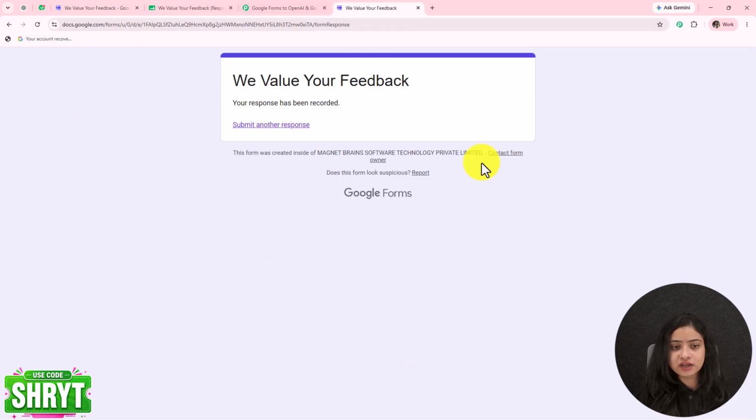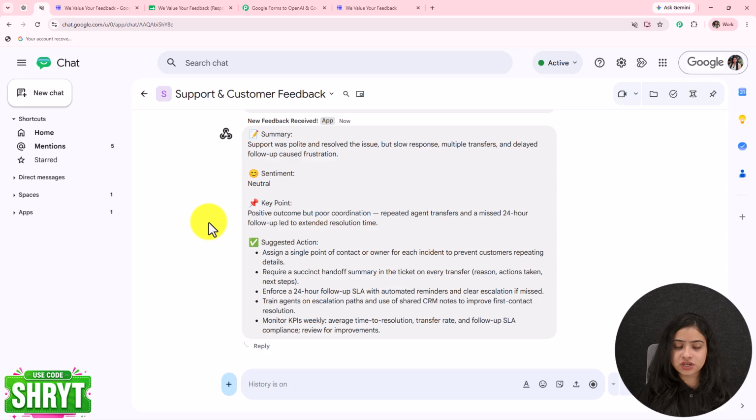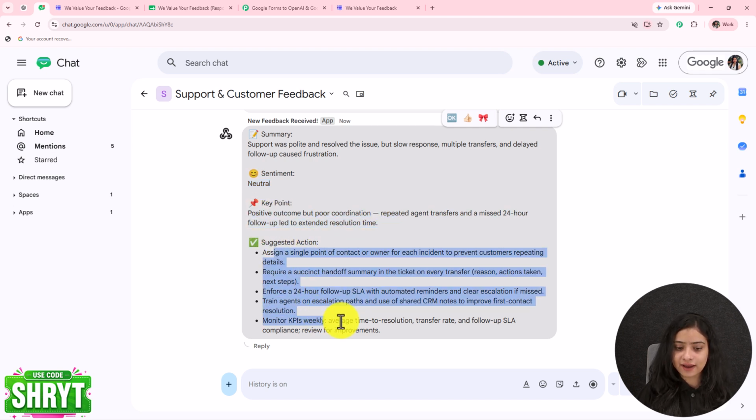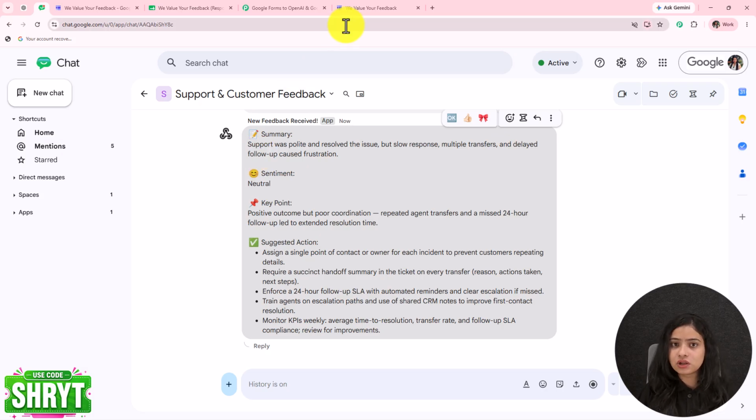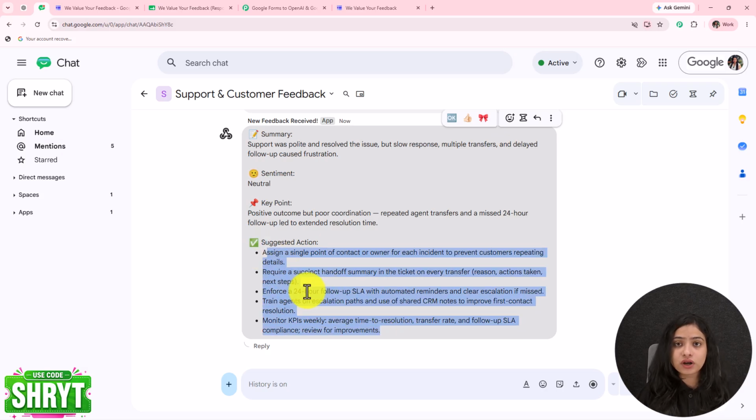As I have provided the feedback, you can see an instant notification and instant message received over here: a one-line summary, sentiment, clear on-point key points, and the suggested actions. The team members do not have to analyze or summarize the lengthy feedback. They get on-point feedback analysis in their Google Chat space. They can read it, and the suggested actions are also given, so they can take action accordingly and instantly without the feedback getting missed.